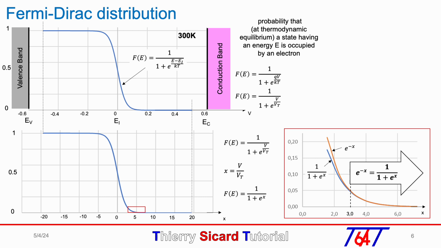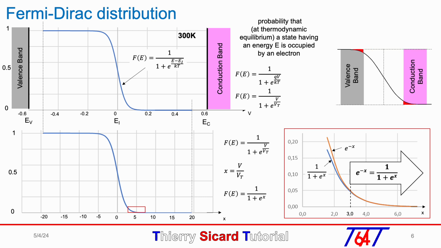If we want to visualize the intrinsic concentration Ni with a small right triangle, of course the Fermi-Dirac distribution shape in the band gap is not correct. N electrons equal Ni in the conduction band and P holes equal Ni in the valence band. The np product is always equal to Ni square.